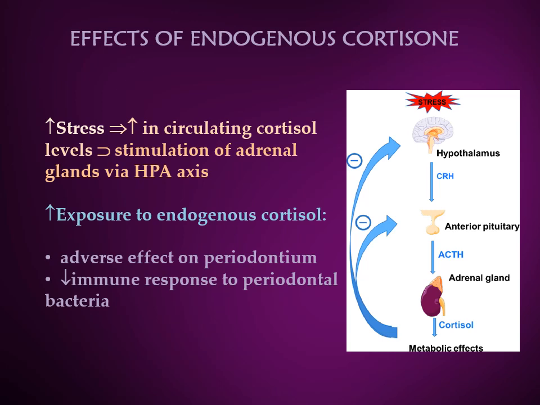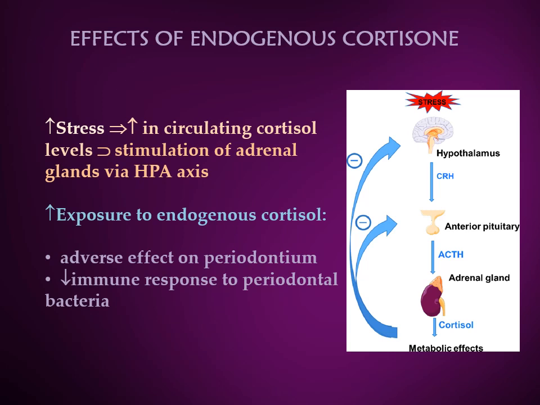Now, let us look at the effects of endogenous cortisol. Endogenous means that which is produced within the body itself. Now, what does it do? Increased stress leads to an increase in the circulating cortisol levels, which stimulates the adrenal glands via the HPA axis. The exact mechanism is that the hypothalamus releases the corticotropin releasing hormone or the CRH, which stimulates the release of ACTH, that is adrenocorticotropic hormone, from the anterior pituitary. This in turn results in the production of cortisol by the adrenal cortex.